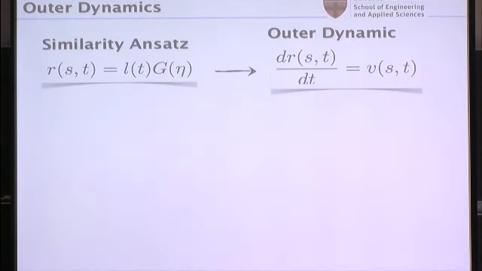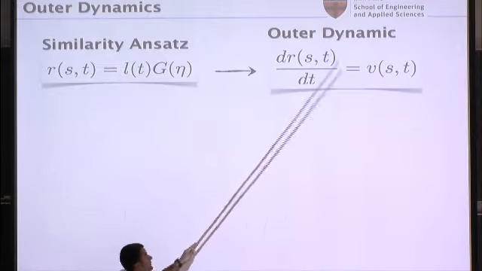So how do we compute this P value? Let's take our ansatz and plug it into the outer dynamics, so the governing equations. That's easy to do.